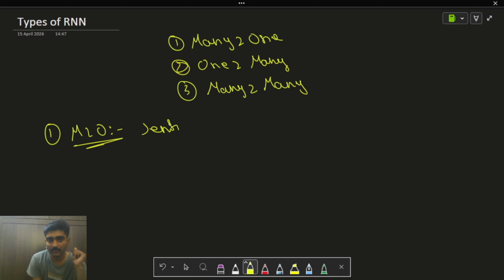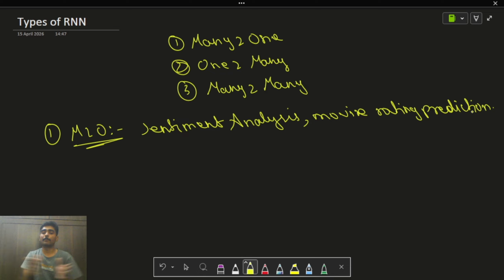In many to one type of architecture, we basically have sentiment analysis and movie rating prediction. These are the basic examples for many to one architecture. In sentiment analysis, first you send a sequence of input, and then the output prediction is either positive or negative, that is, positive sentiment or negative sentiment.